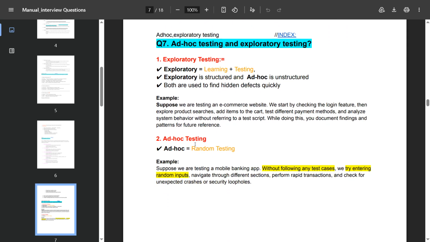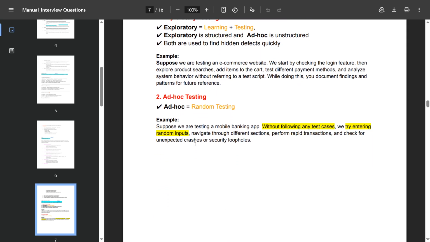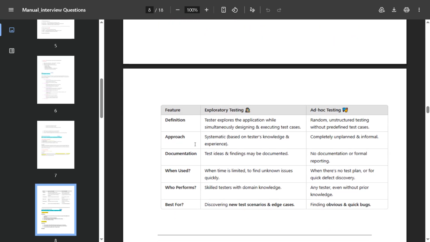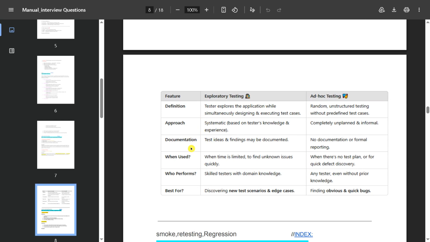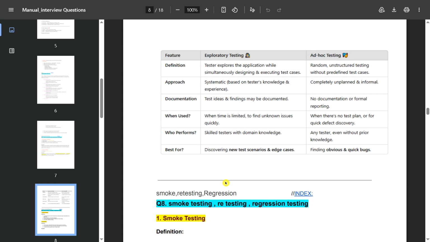Ad hoc testing is random testing. For example, suppose we are testing a mobile banking app without following any test cases. We try entering random input, navigating through different sections, performing rapid transactions and checking for unexpected crashes or security loopholes. You can structure the answers like this: definition, approach, documentation, when to use, who performs, best for.